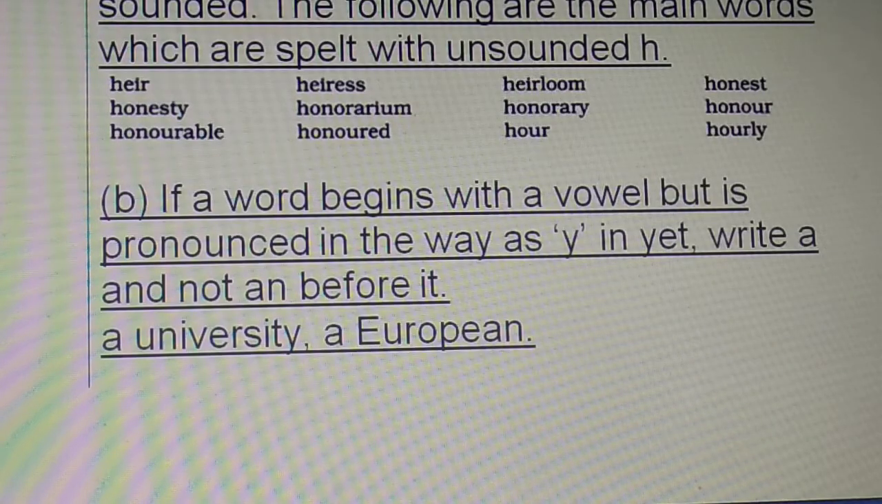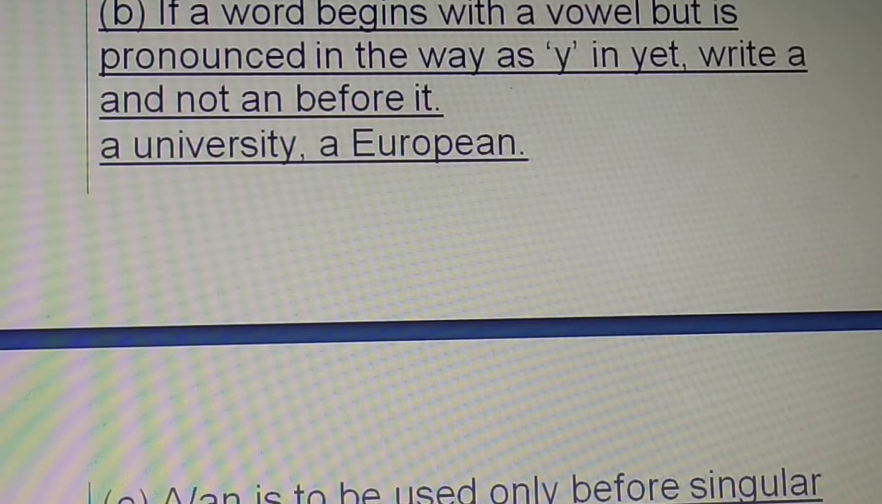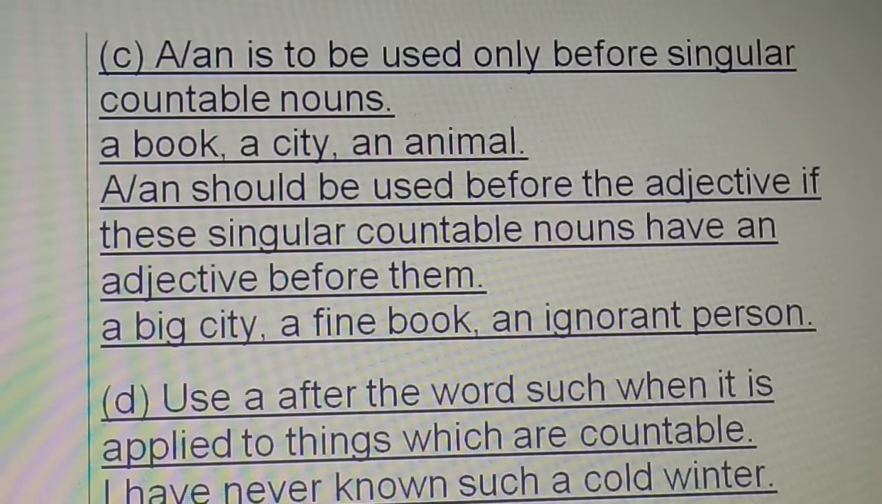If a word begins with a vowel but is pronounced in the way as Y in yet, then we use a and not an before it. A university, a European. These are called exceptions to the rule. A or an is to be used only before singular countable nouns: a book, a city, an animal. A or an should be used before the adjective if these singular countable nouns have an adjective before them: a big city, a fine book, an arrogant person, an ignorant person.